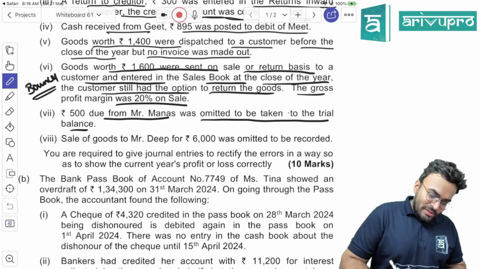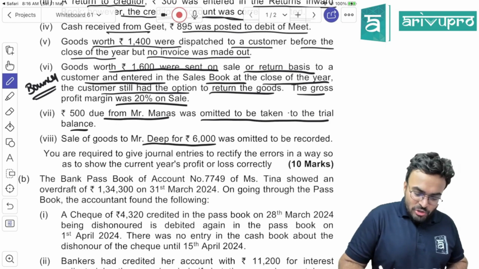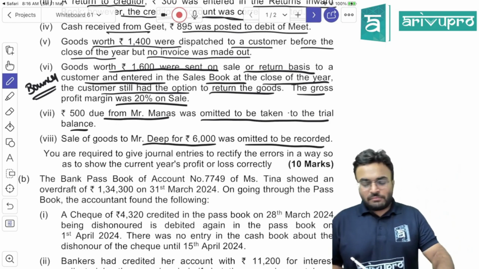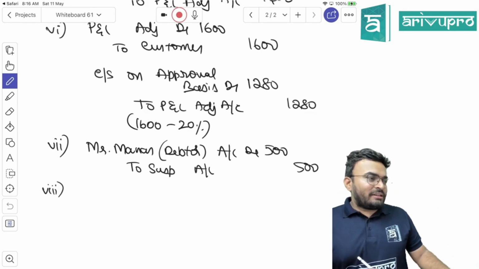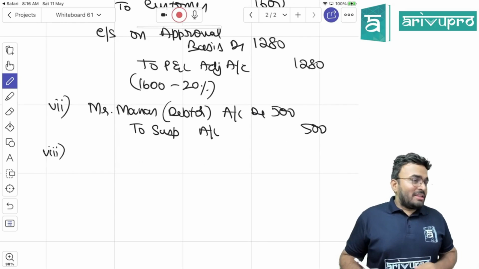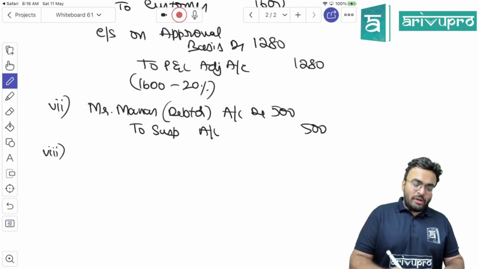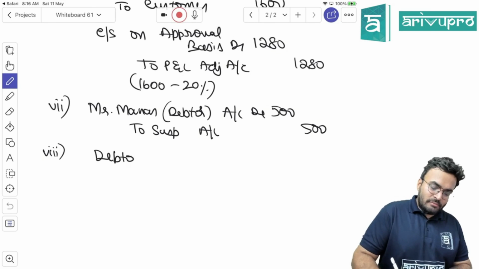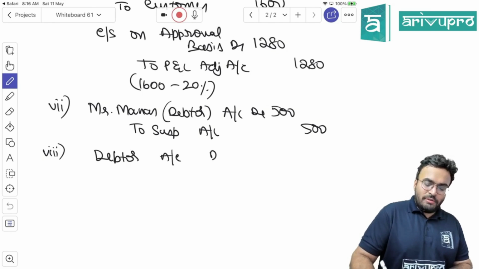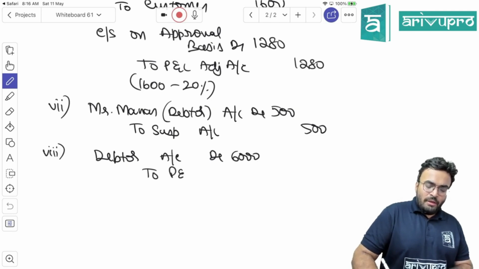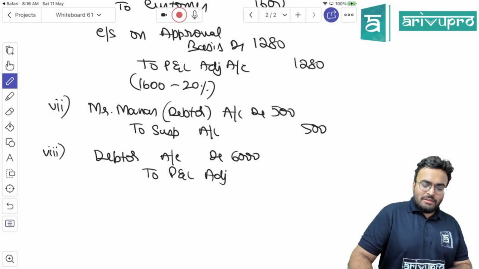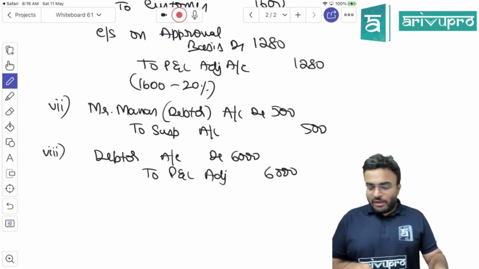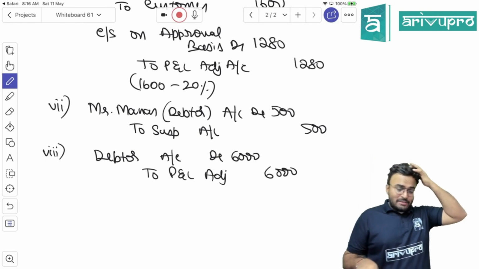Sale of goods to Mr. Deep for 6,000 was omitted to be recorded. Can you find something easier than that? Tell me. Sale of goods to Mr. Deep omitted to be recorded. What should be the entry? Debtor account debited. How much? 6,000 to P&L adjustment 6,000. Debtor account debited to P&L adjustment 6,000.